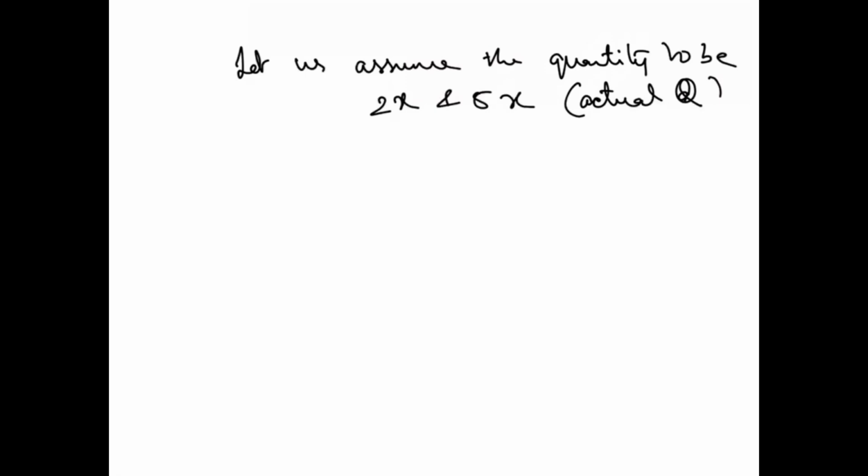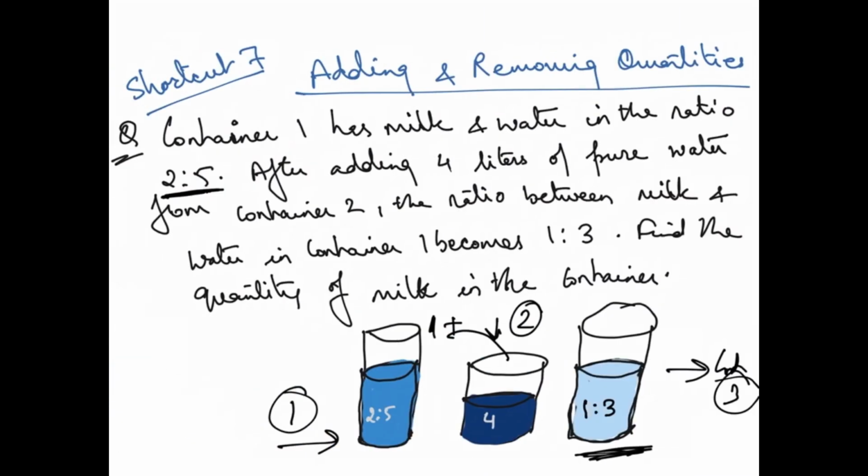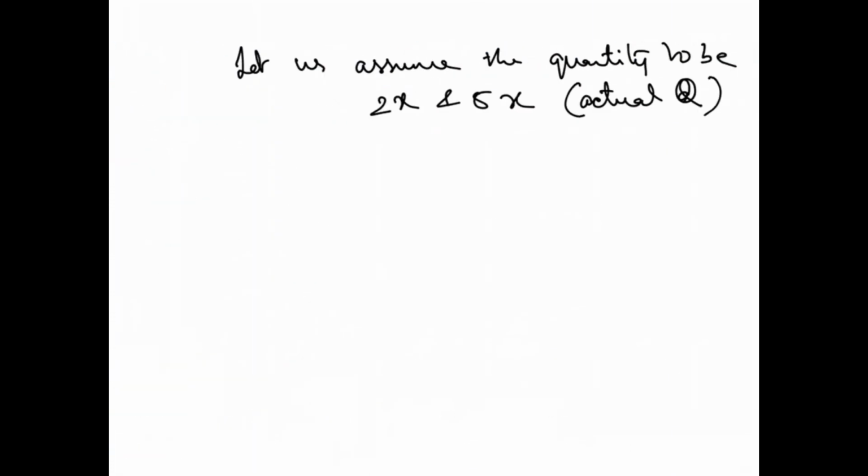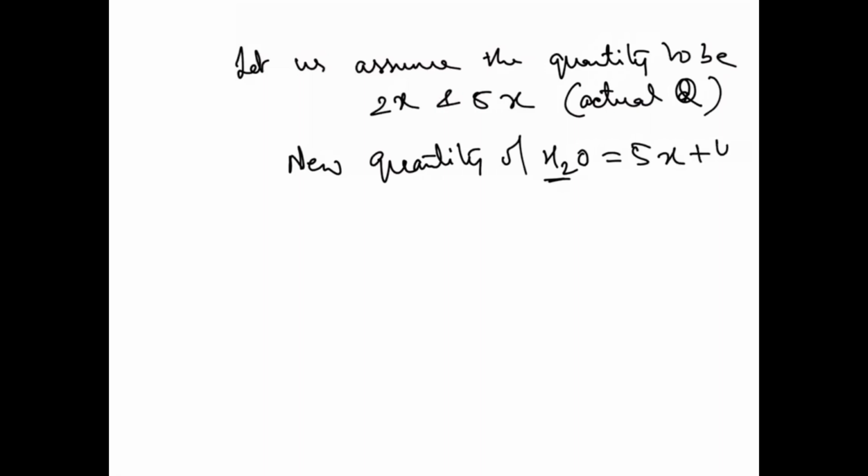We have to add 4 more liters. See, if you observe carefully, what is written here: after adding 4 liters of pure water. See, this is written, 4 liters. So the new quantity of water, H2O is water, will become 5x plus 4. Why? Because this was 2x and 5x. So 2x was milk, 5x was water.